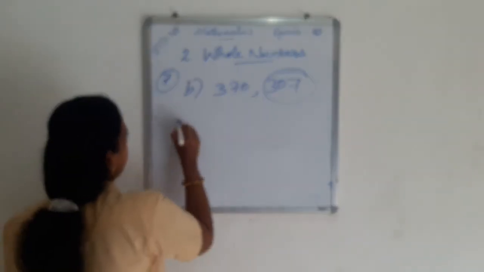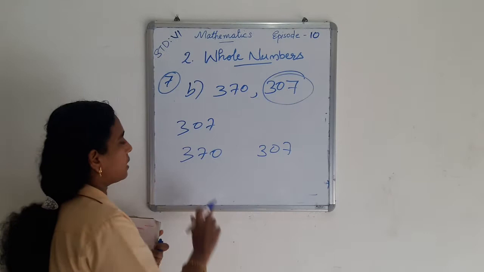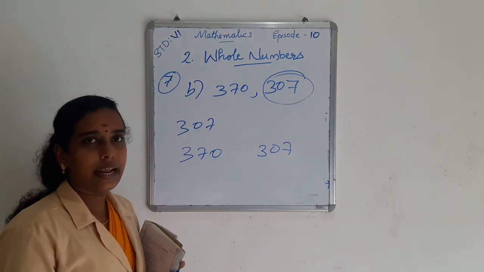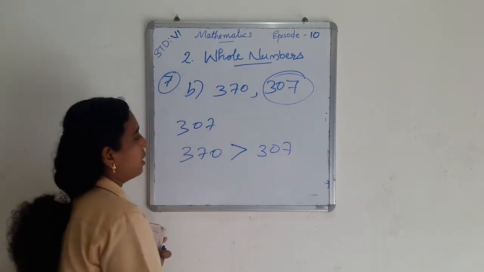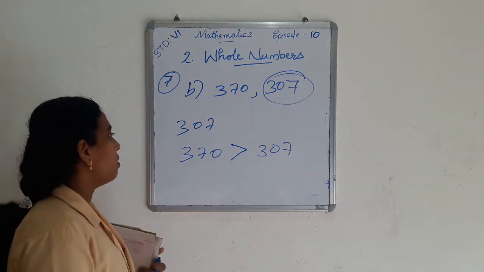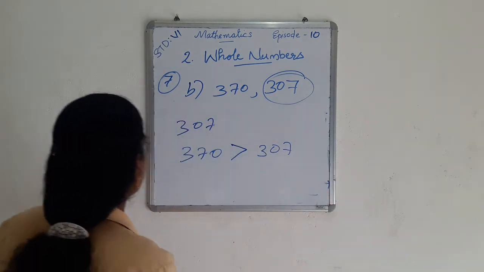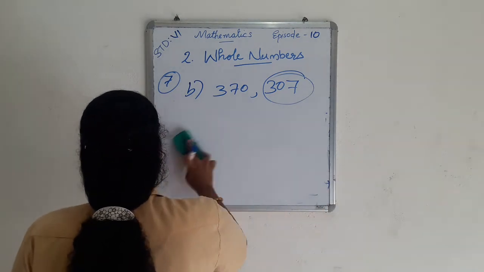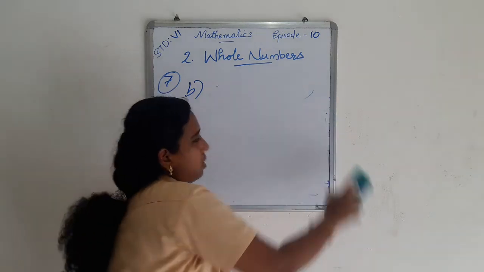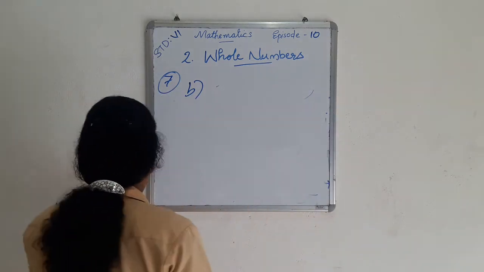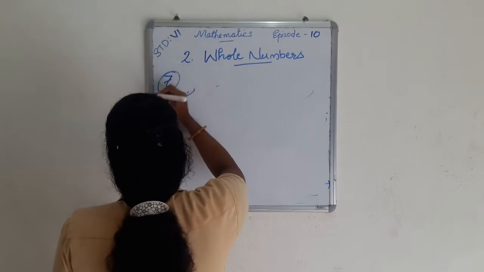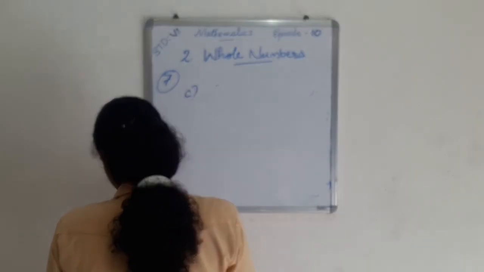Then we compare these numbers using the appropriate sign: 370 is the largest number, which means 370 is greater than 307. So we put greater than. Next question, C.